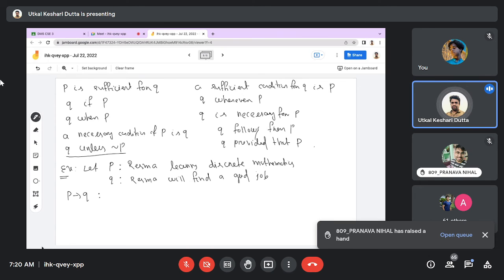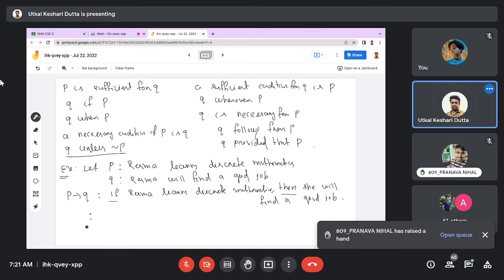Yes, that is the best standard notation. Standard sentence: if P then Q. P is Reshma learns discrete mathematics. Then you can use the word then, an if part and a then part. If P, then Q. Q is Reshma, or in English, she will find a good job. Okay. Any other way of presentation?